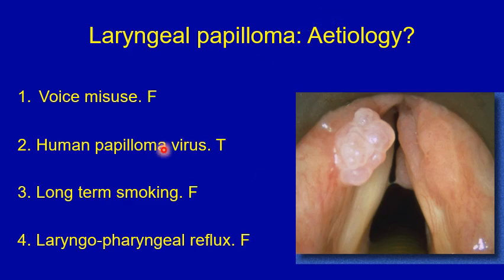The correct answer is human papillomavirus that causes the laryngeal papillomatosis. It's not caused by voice misuse. This is false. It's not caused by long-term smoking. This is false. And it's not caused by laryngopharyngeal reflux.